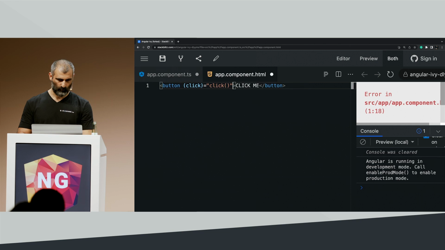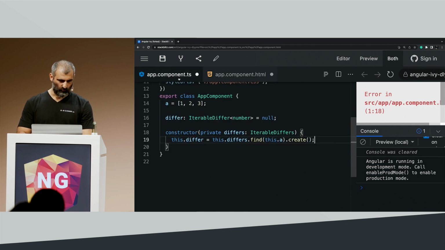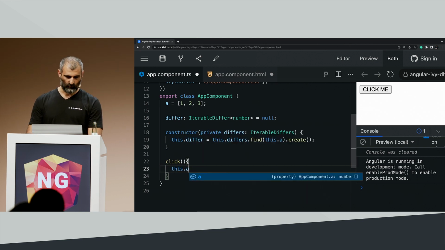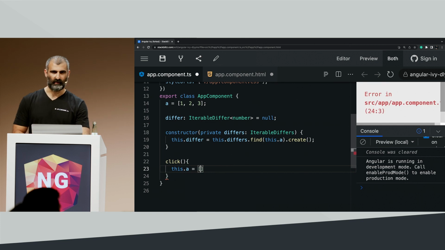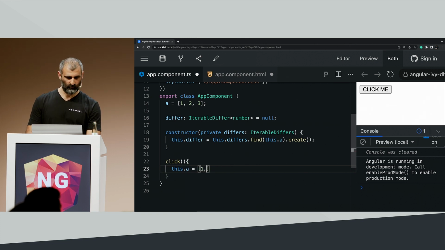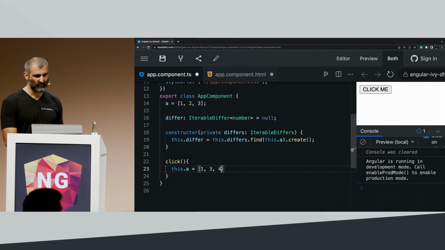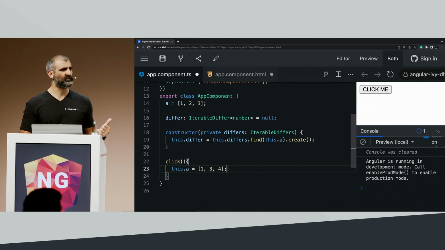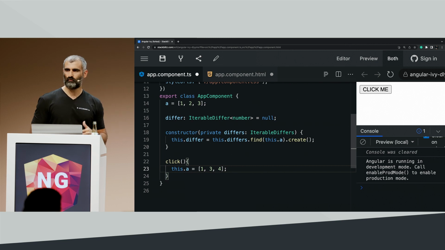Click me. Great. Let's go back to our component. And inside click, now I'm going to change my iterable object. I'm going to take a and set it now to 1, which is exactly the same as I had before, changing the position of 3, and adding a new one, 4. So 1 hasn't changed, 3 moved to position 2, 4 was added, 2 was removed.